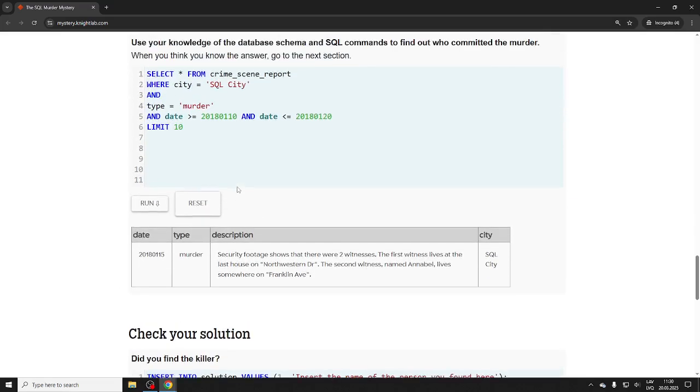Right, so there's only one. The limit 10, of course, is not necessary in this case, but there's only one. Okay, so we have two witnesses, right? There's a murder, there's a description, and we want to look at the witnesses. So let's look at the witnesses.